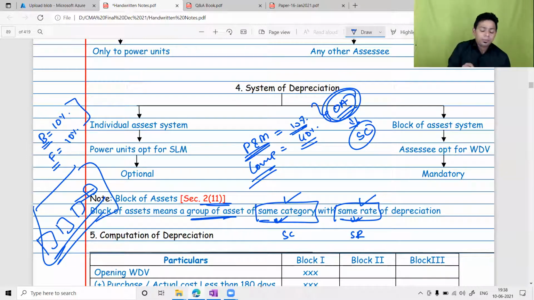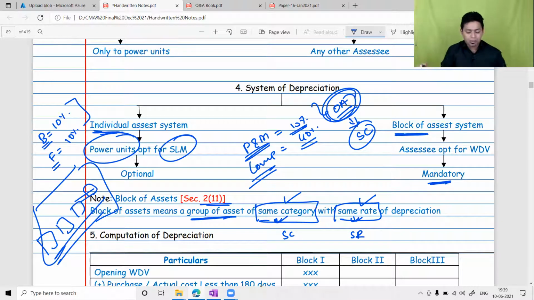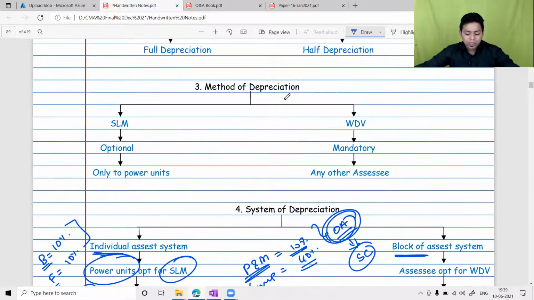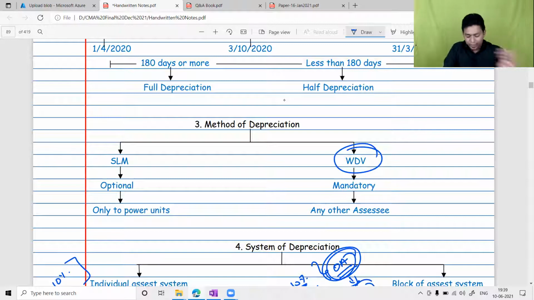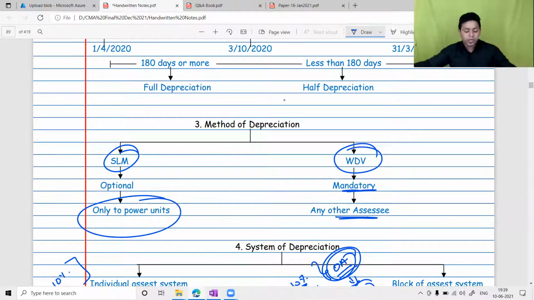Because in income tax, we do not follow the individual asset system. We follow the block of assets system, which is mandatory for all assessees. The individual system is also allowed to those assessees which are engaged in power generation and have opted for the straight line method. So which method of depreciation do we follow in income tax? We follow the WDV method, not the SLM method. WDV is mandatory for all assessees. SLM, straight line method, is available only for those units which are engaged in power generation and distribution.